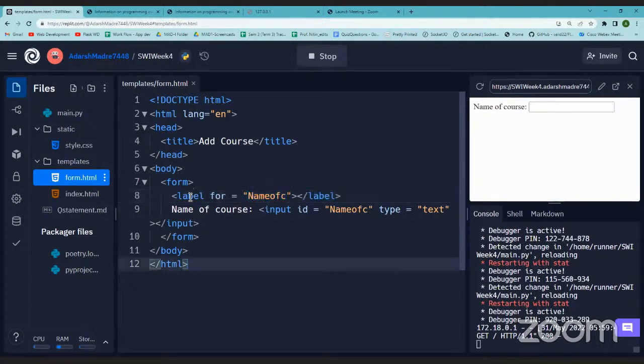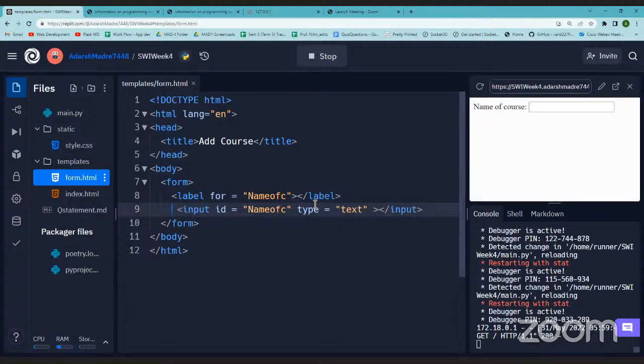What it will do is make this label for this ID. Now, what is this ID referring to? This input text. So it will make this label for this input. Whatever I've written here can be written as the content of this label. Did you get what I did here?